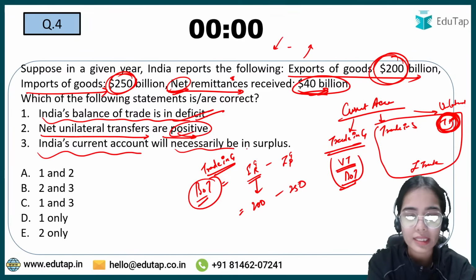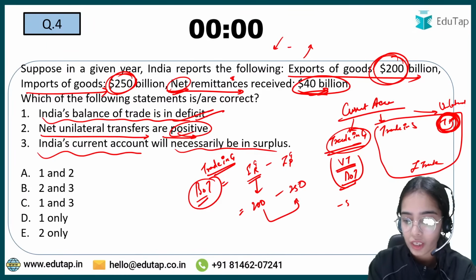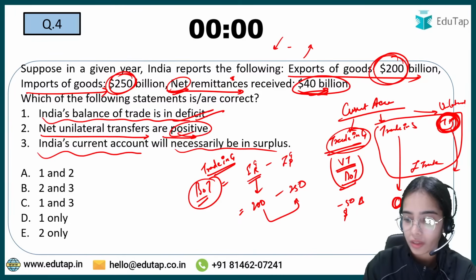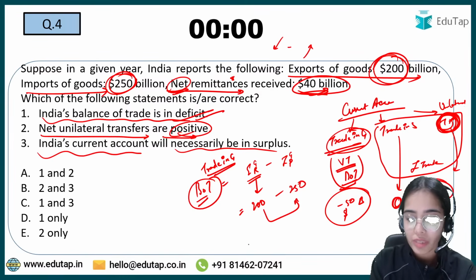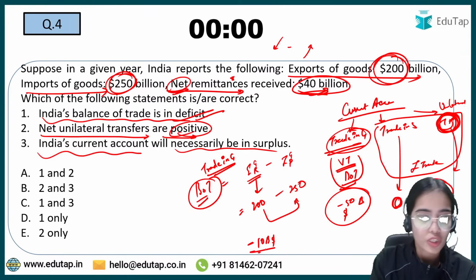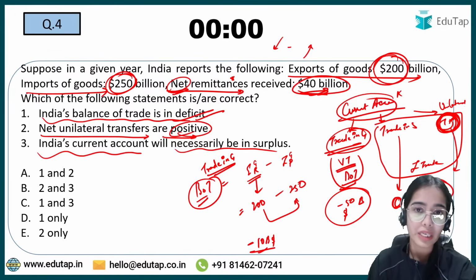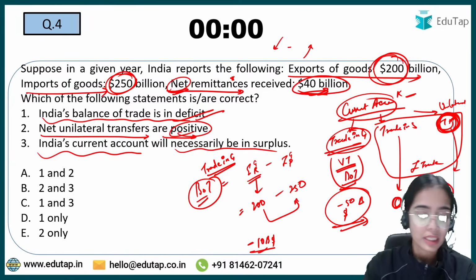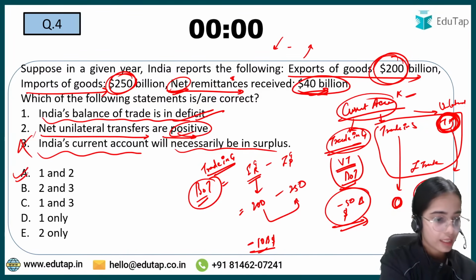India's current account will necessarily be in surplus? The current account consists of trade in goods, which is in deficit of $50 billion, and trade in services, for which data is not given, so we will consider it as 0. Transfer payments are $40 billion positive. So negative 50, positive 40, that means we have negative $10 billion. Is the current account necessarily in surplus? No, as the negative is higher than the positive, so it is in deficit. So the third statement is wrong. First and second are correct, and that's why the right answer is 1 and 2.